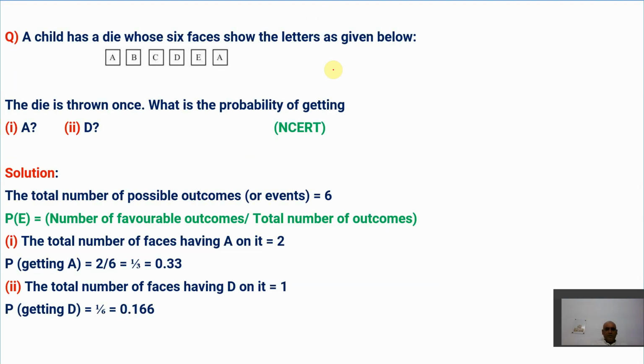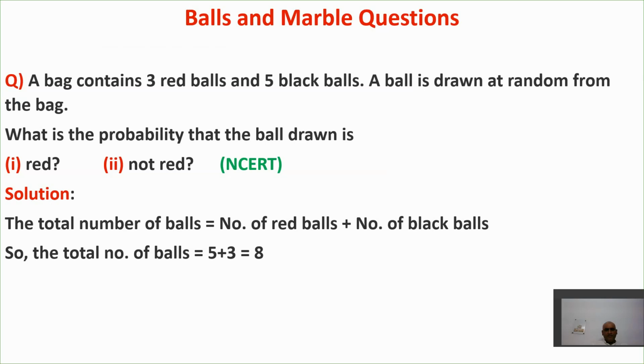So this question is again homework for you. All the questions are from NCERT, right? So try it by yourself. This is a homework exercise for you. For this exercise, I have already explained the solutions to you, right? Now, next type of questions.